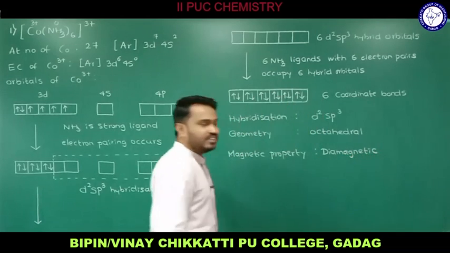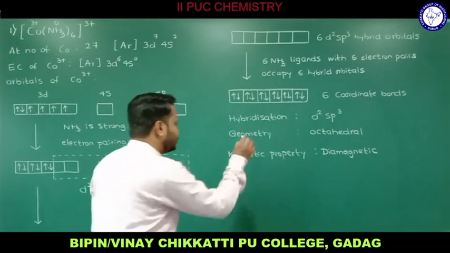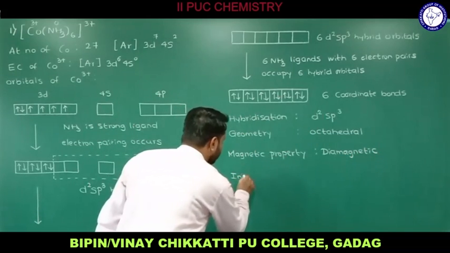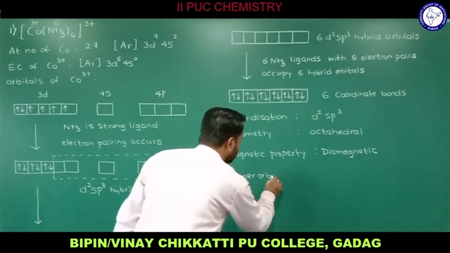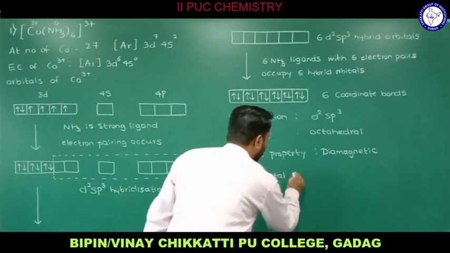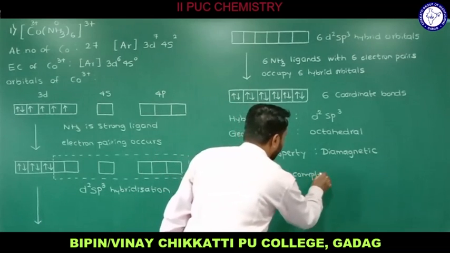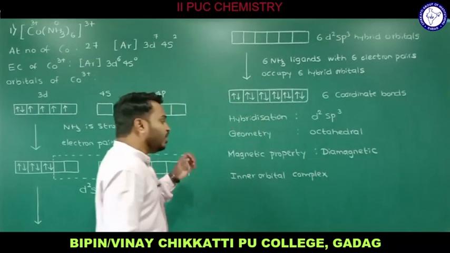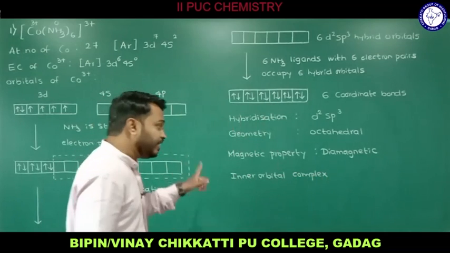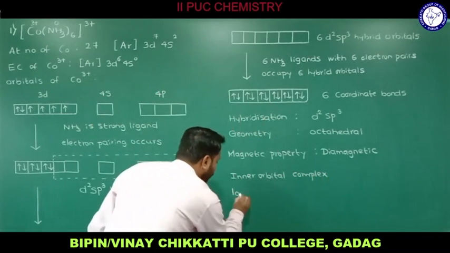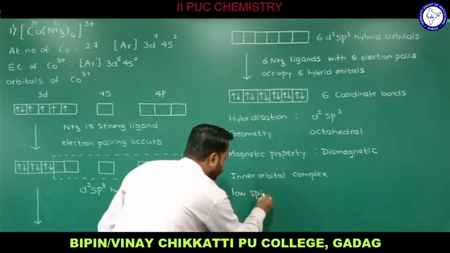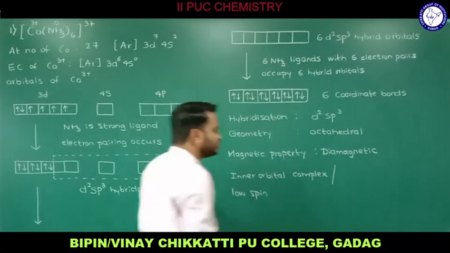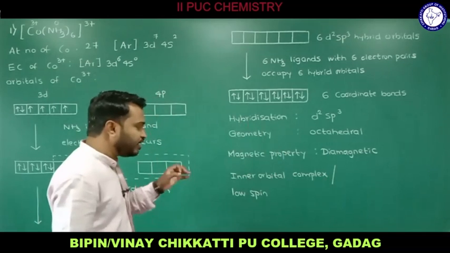This complex is diamagnetic in nature, and this particular complex is an inner orbital complex. We have one more name for that: you can call it a low spin complex also. We have two names, inner orbital complex and low spin complex, and you can use either one.